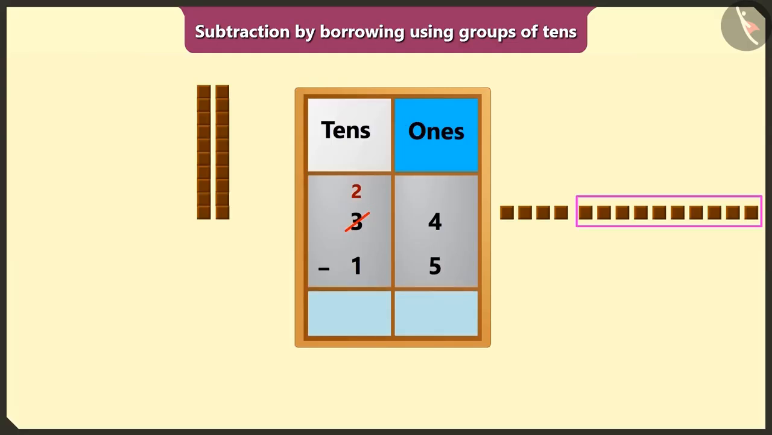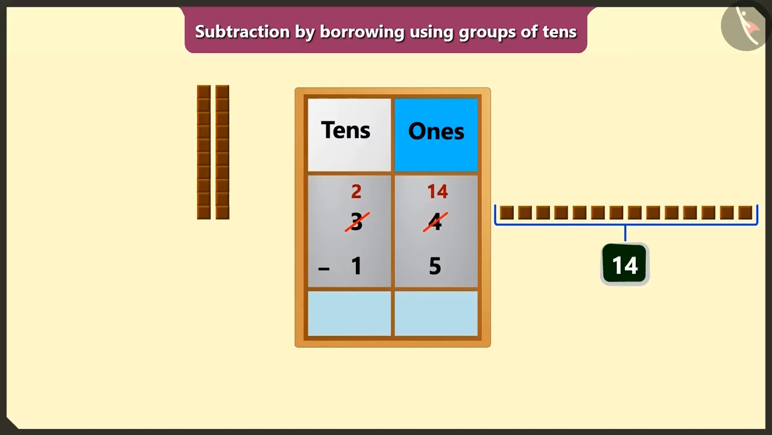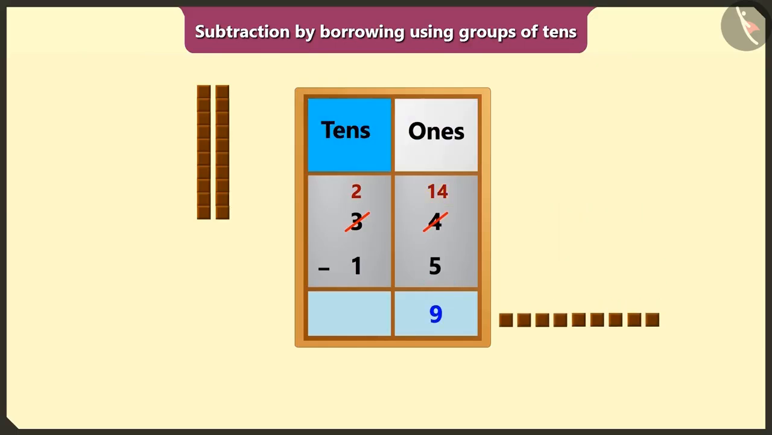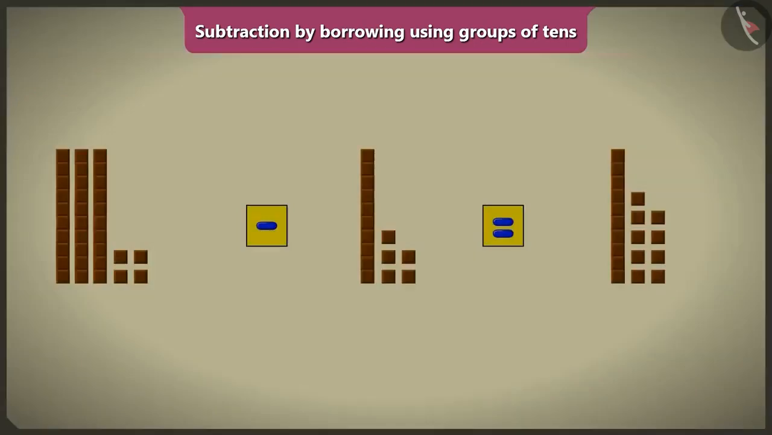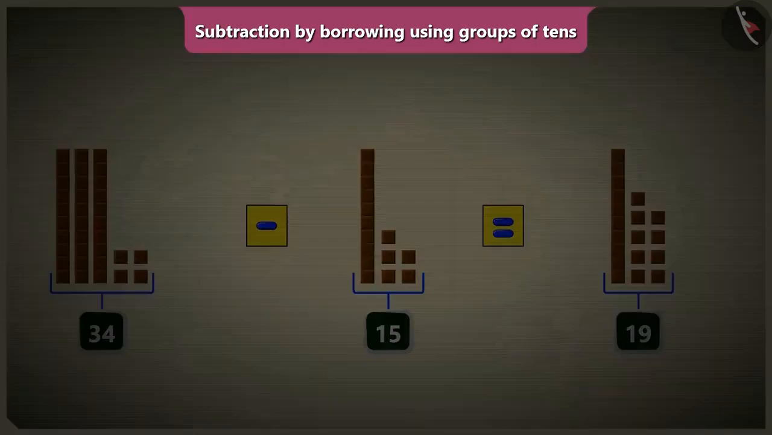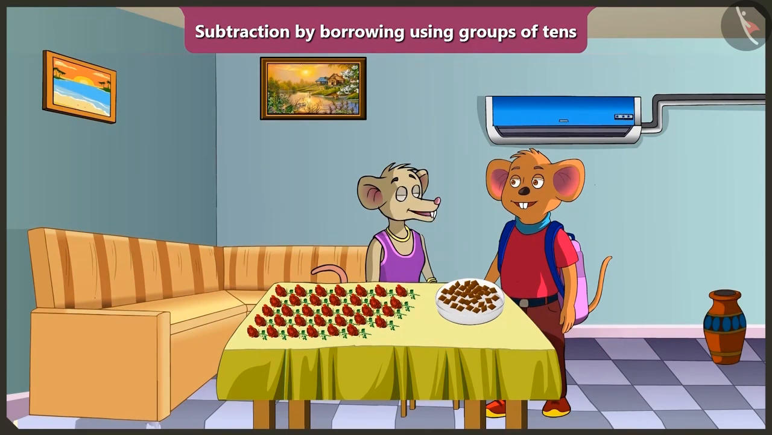Now we will have 1 borrowed ten, meaning 10 ones, plus 4 ones equal to 14 ones in the box of ones. Now if we subtract 5 ones from 14 ones, we would have 9 ones left. So we will write 9 in the place of ones. Now if we subtract 1 ten from 2 tens in the place of tens, then we will have 1 ten left. So we will write 1 in the box of tens. So this way, if we eat 15 chocolates from 34 chocolates, then we would have 19 chocolates left.